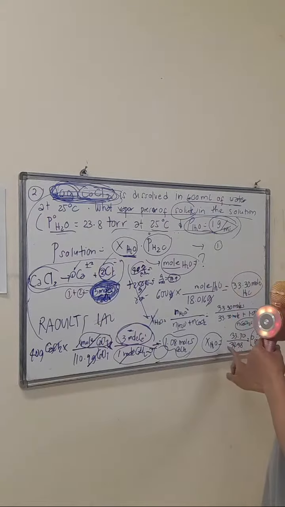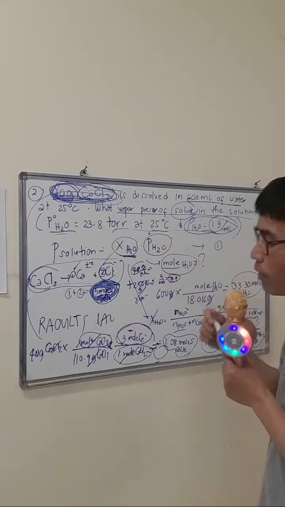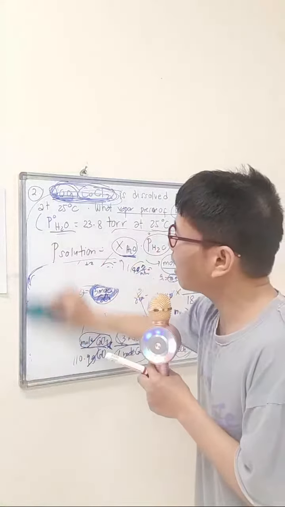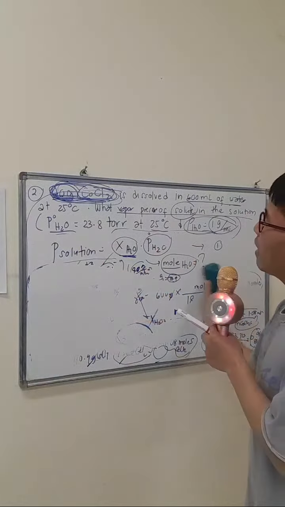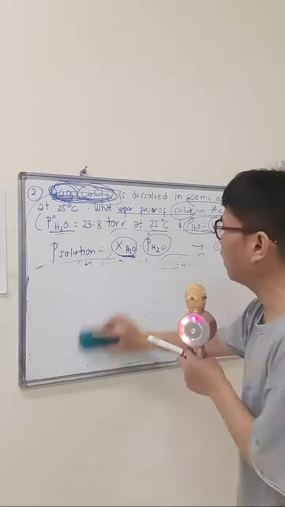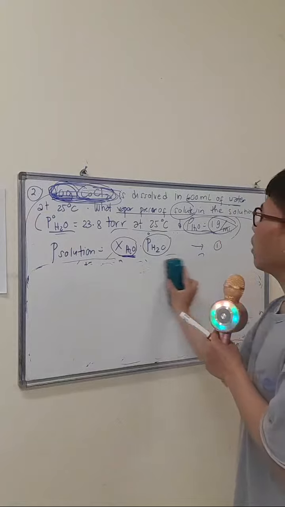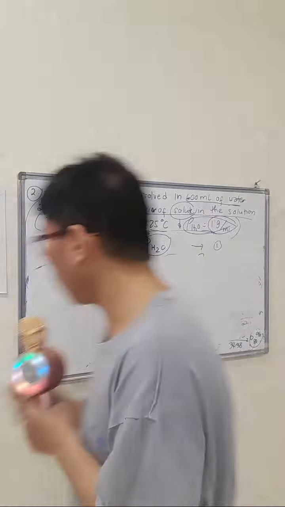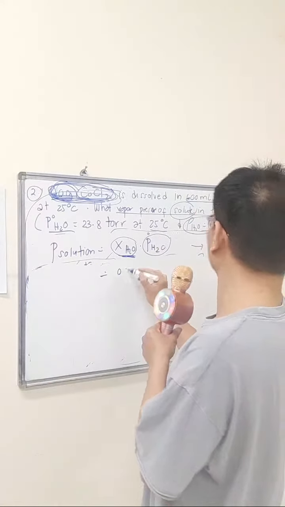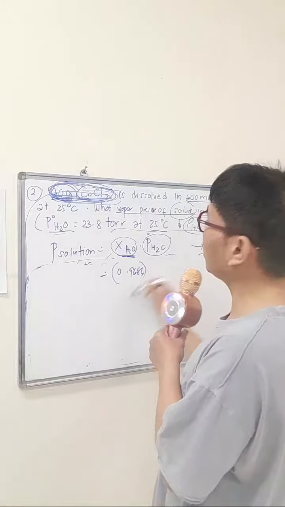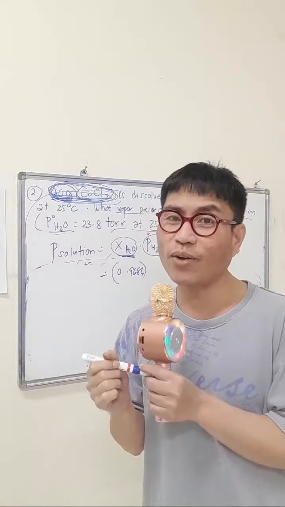Now, if we have the mole fraction of solvent, which is 0.9686, substitute that in the original formula of Raoult's law equation. I will erase other data here because there's not enough space in my whiteboard. Mole fraction of solvent, 0.9686, has no unit because it is a ratio, a fraction.